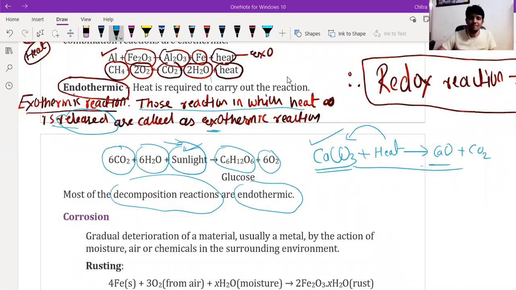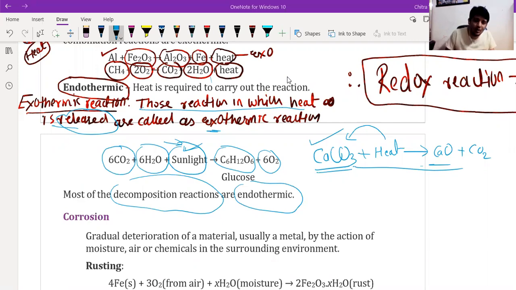Sir, when there is an electric reaction, like when electricity is passed through an object, heat is produced. Yes, we can say when electricity is passed through the conductors, due to the collision of electrons with other particles, electrical energy is converted into heat energy. Okay, so it is again an exothermic reaction. Burning of firecrackers is an explosive reaction, but during the reaction a large amount of heat energy is released. So it is again an exothermic reaction.